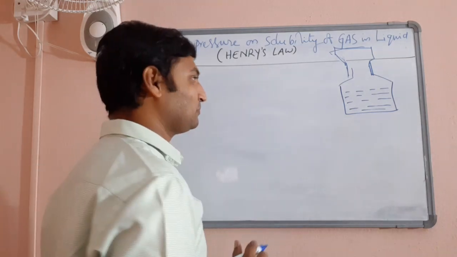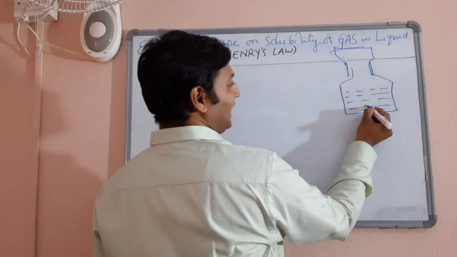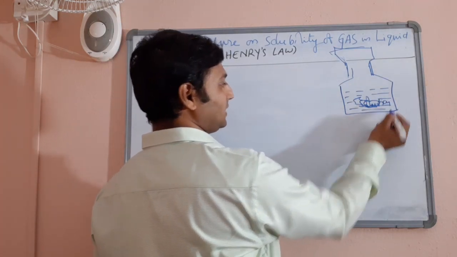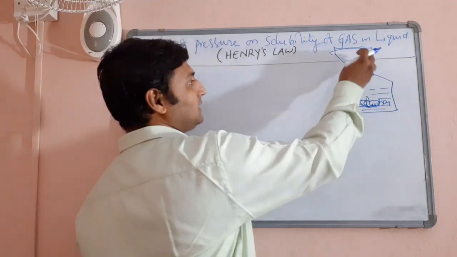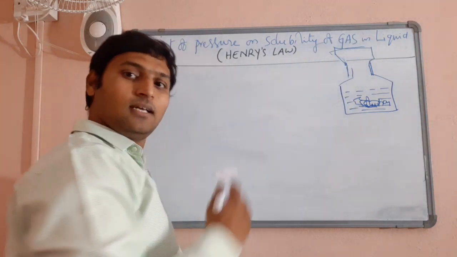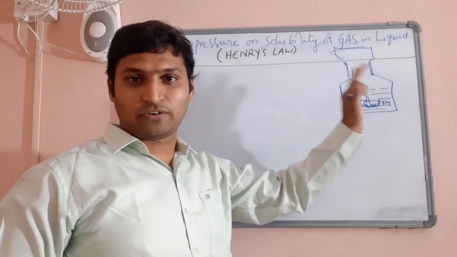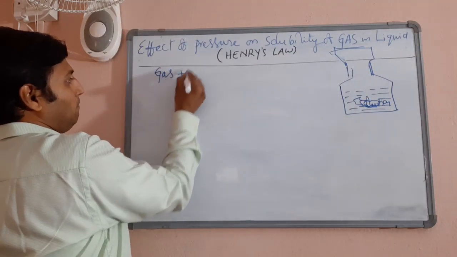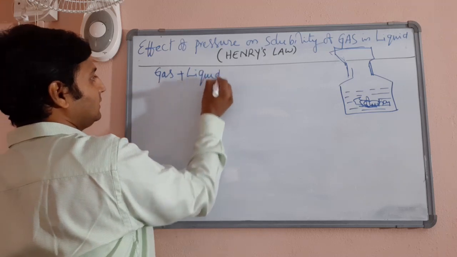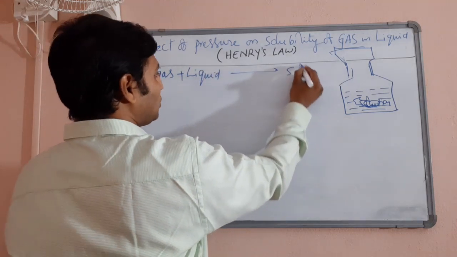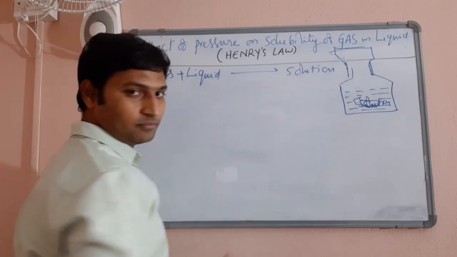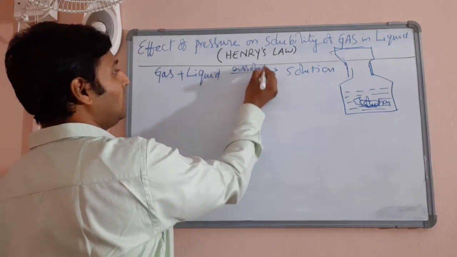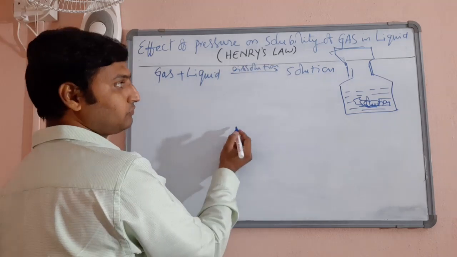Now see, the gas is being dissolved here, let's assume. So now it has become a solution, and there is some more gas which is trying to dissolve further. Gas plus liquid becoming a solution of gas and liquid, the forward process can be called dissolution, as we discussed in the last session.